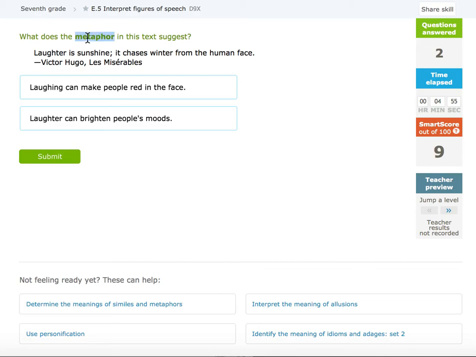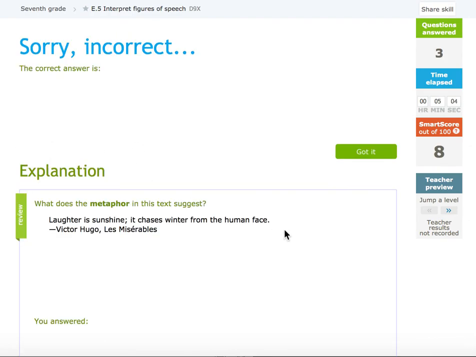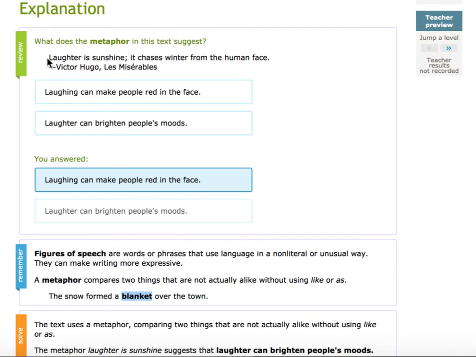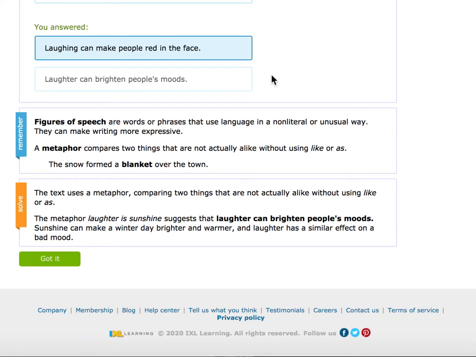Metaphor. Again, if I don't know what a metaphor is, I'm going to make sure I have my notebook out so that I can see a metaphor compares two things that are not actually alike without using like or as. A snow formed a blanket over the town. In this case, laughter is sunshine. It didn't use like or as, and it compared laughter to sunshine. It brightened people's moods.